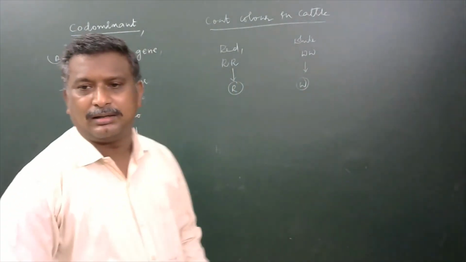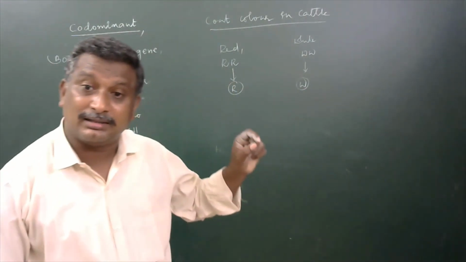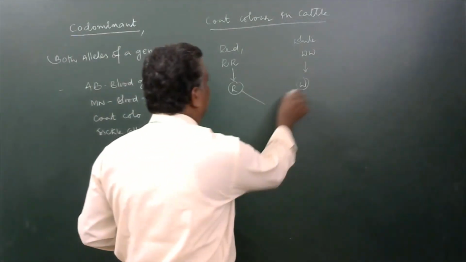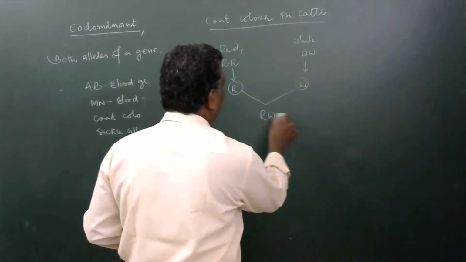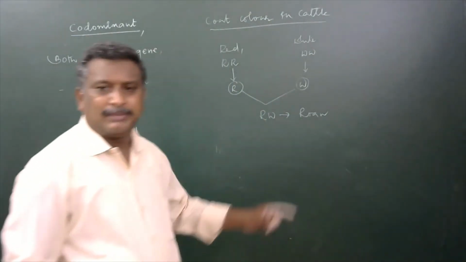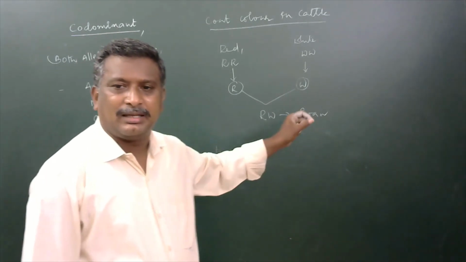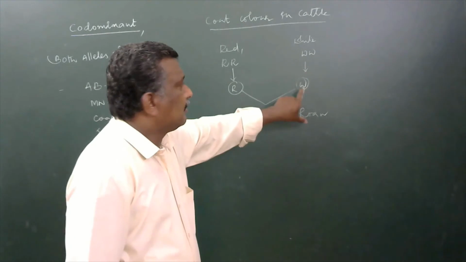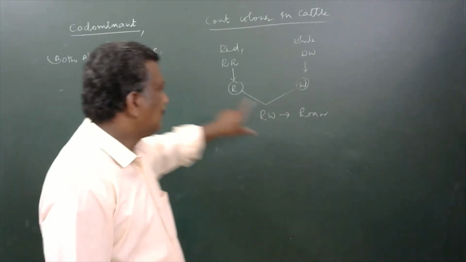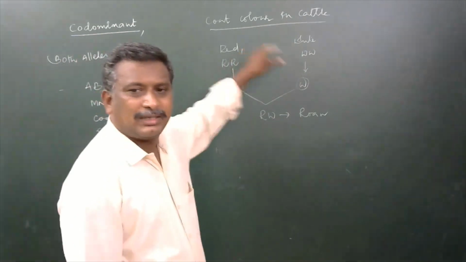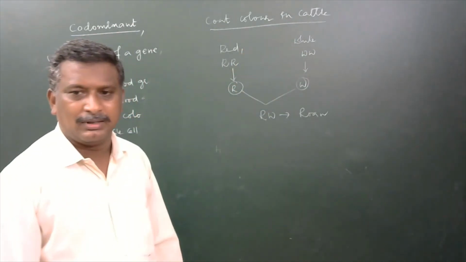Here, no letter is going to be set recessive. Both are said to be dominant. This one and this one produce RW, and it becomes a roan color. The roan color is developed by the expression of this capital W gene and this capital R gene. Both of the characters are going to be developed.